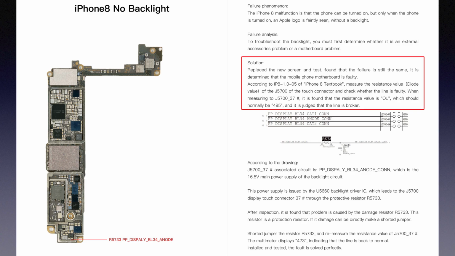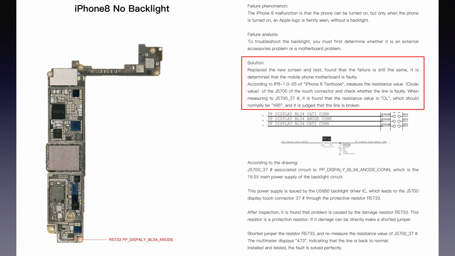Solution is, replace the new screen and test. Found that the failure is still the same. It is determined that the mobile phone motherboard is faulty. According to the iPhone 8 1.0 version, page number 5 of the iPhone 8 textbook, measure the resistance value of the J5700 of the touch connector and check whether the line is faulty.